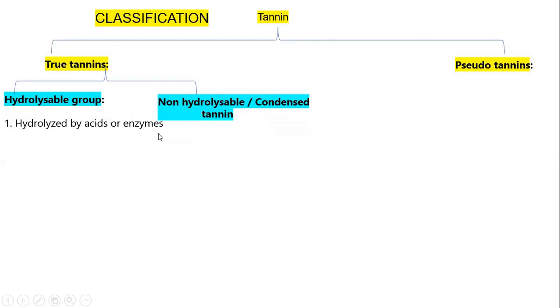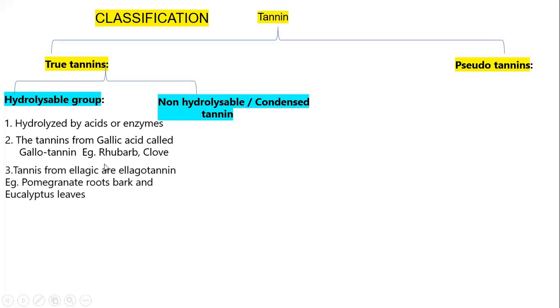What are the properties of the hydrolyzable tannins? They are hydrolyzed by acids or enzymes. Second, the tannins from gallic acid: if it is gallic acid, we call it a gallotannin. Example: rhubarb, clove. In that case gallotannins are present.